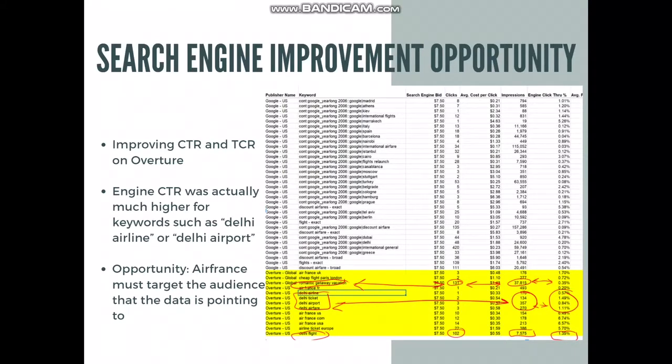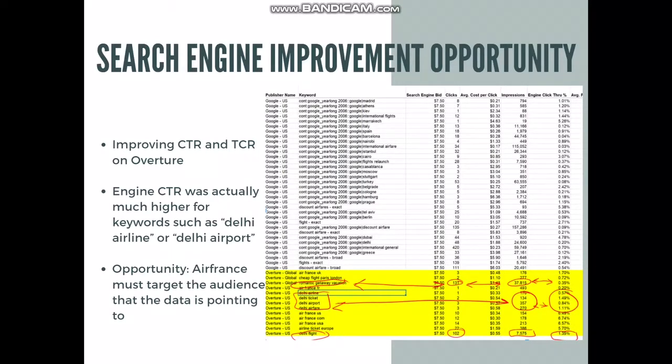We found that we need more unique keywords and we need to target what the data is telling us. We can see in the data that we've highlighted that romantic getaway vacation actually had the highest number of impressions. However, this didn't translate into any transactions. Furthermore, the click-through rate is actually very less compared to the rest of the data, meaning that there's something wrong here. Either the quality was not good on our website or people weren't looking for what they searched up, which doesn't make sense, but you never know.